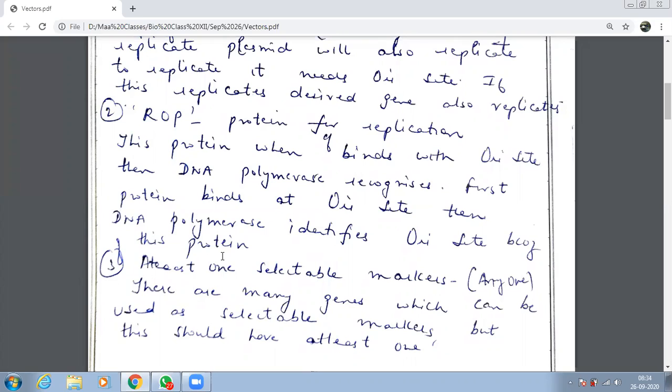So which was the first main quality of vectors which I discussed with you before this? It should be able to replicate. Excellent. And second is the presence of proteins. What are the proteins called? ROP proteins, for replication. A third important quality of vectors we are doing is the presence of at least one selectable marker. In the bracket, I have written any one. It is not necessary that we need two; there are two types, but we need any one of them. At least one selectable marker has to be there.